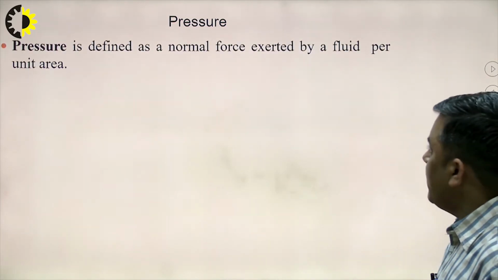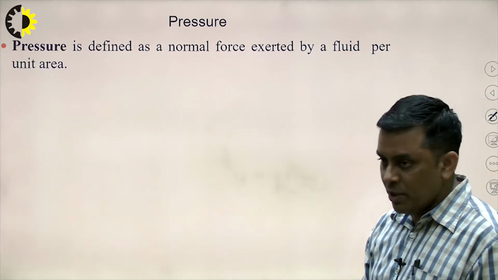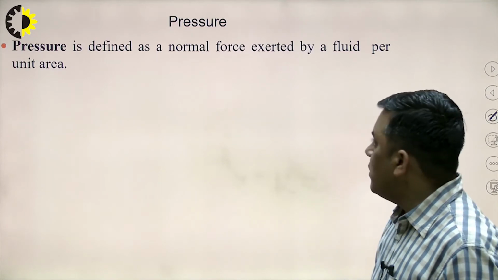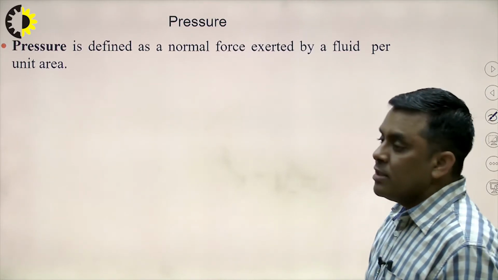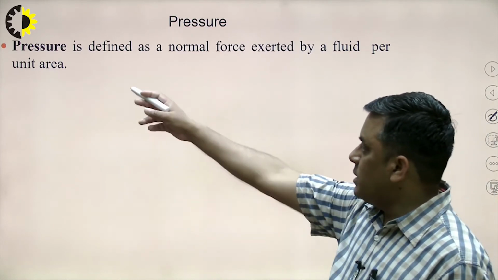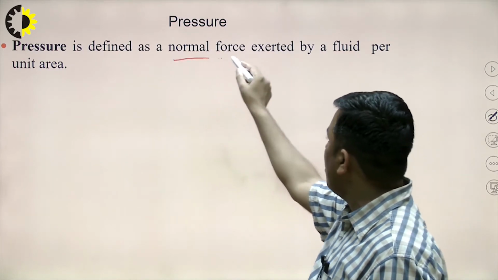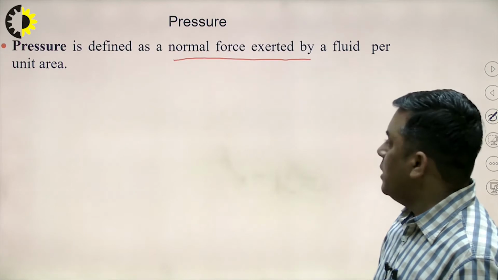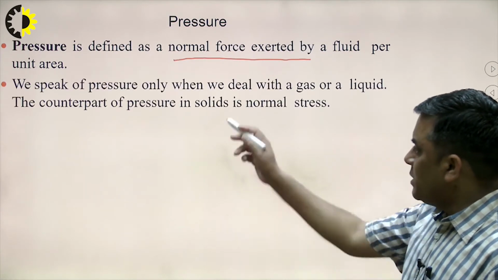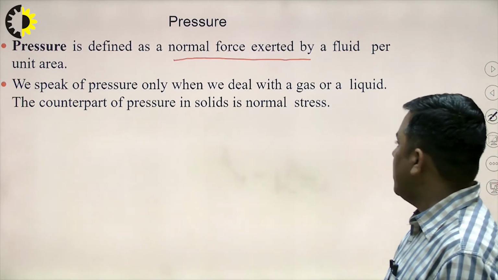Pressure is defined as the normal force exerted by a fluid per unit area. In previous videos on fluid flow, we considered shear stresses, but when a fluid is contained somewhere, we consider pressure, which is the normal force exerted by a fluid per unit area. We speak of pressure only when we deal with a gas or liquid. The counterpart of pressure in solids is normal stress.